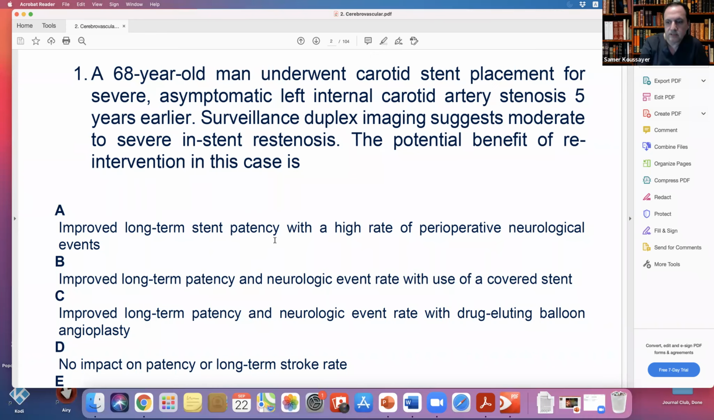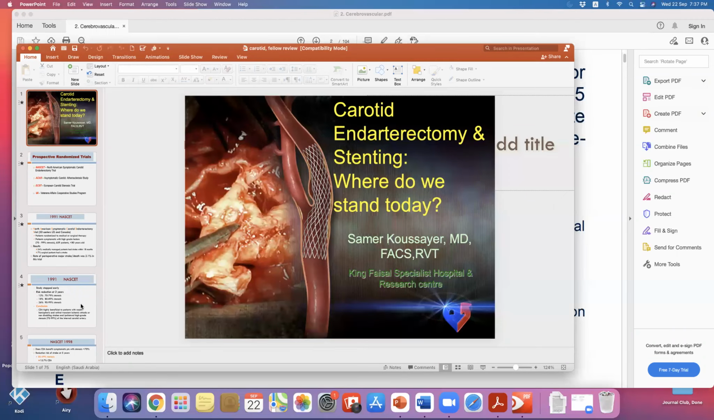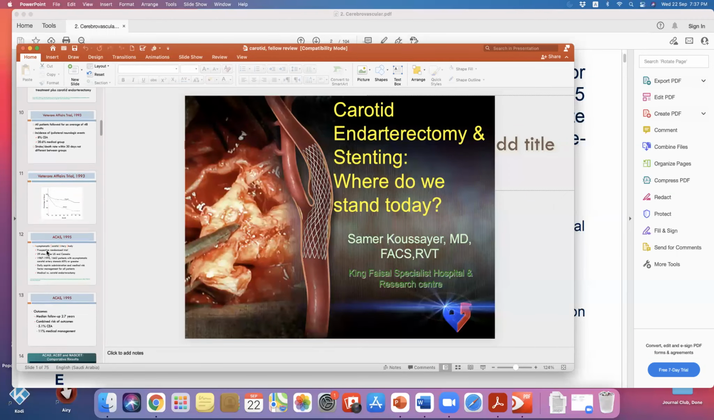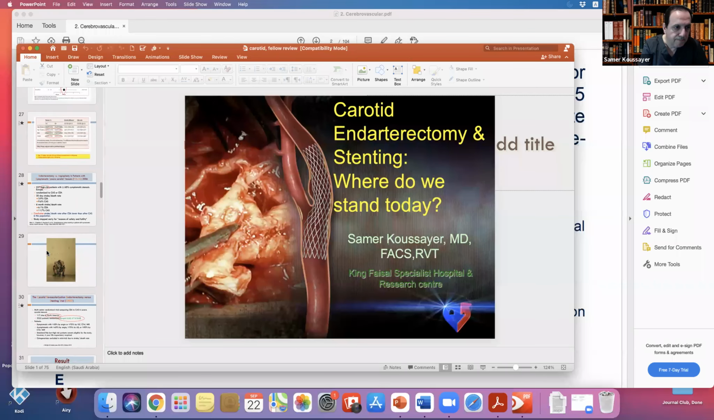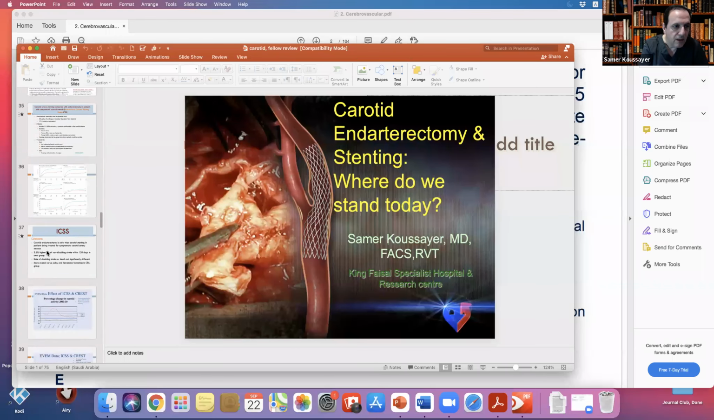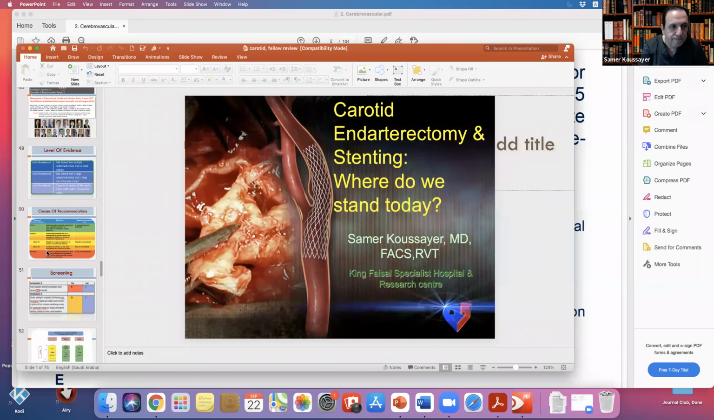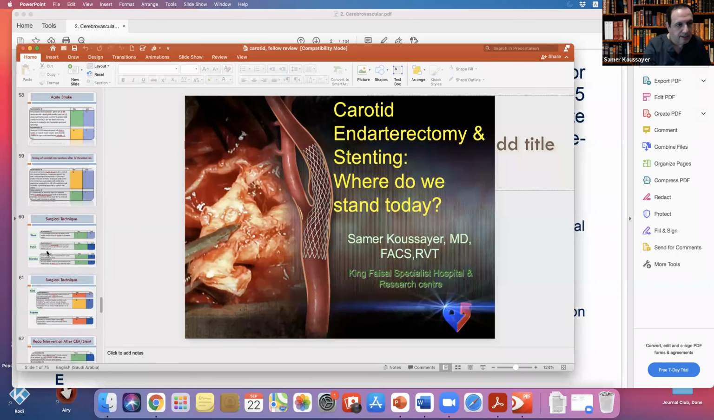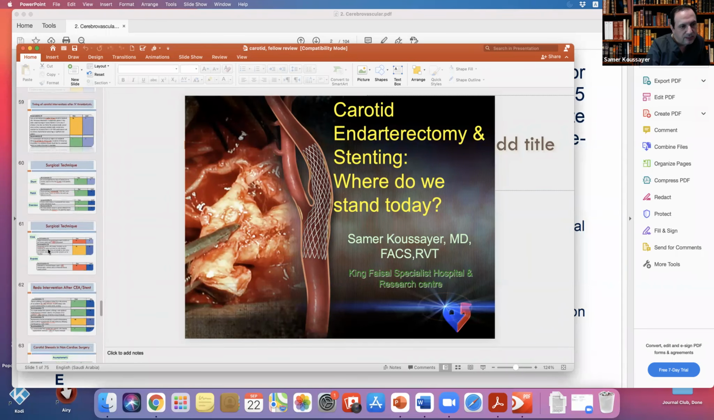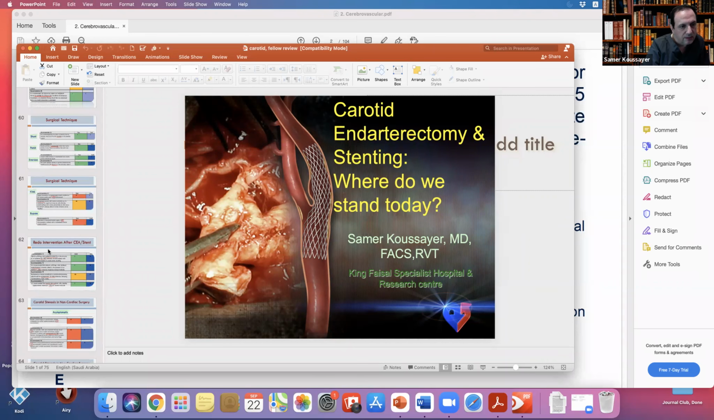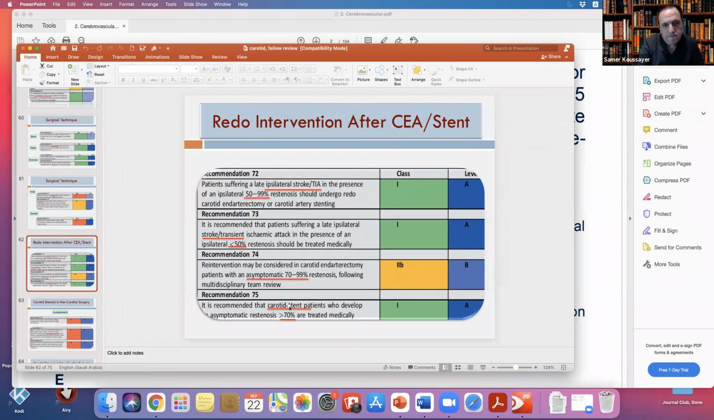Let me put it back. So let me go here so we can get benefit. You see my slide, guys, on the screen? Yes. Okay. Well, let's go to the guidelines here. Let's look at redo. This is what they said for reintervention after carotid endarterectomy or stenting.